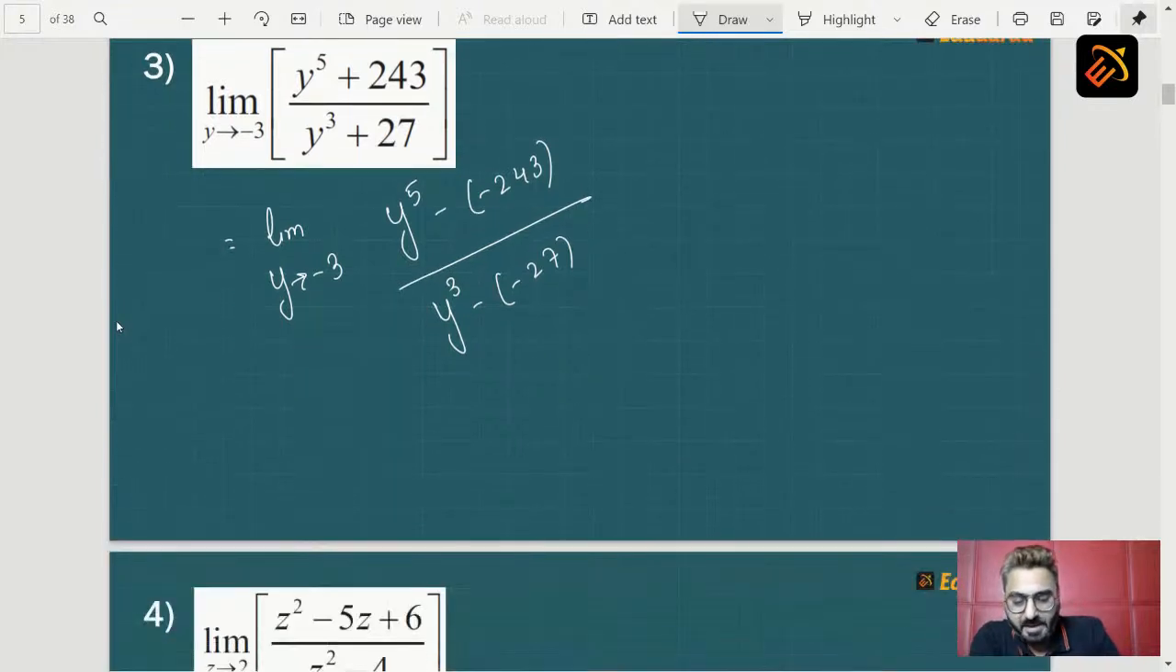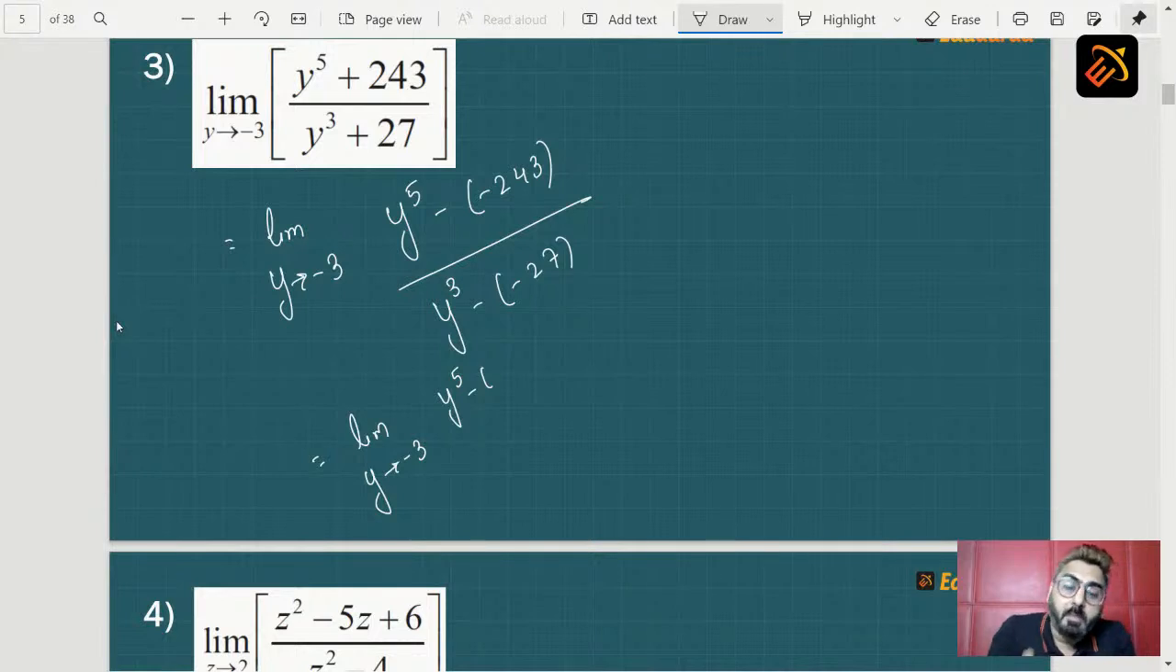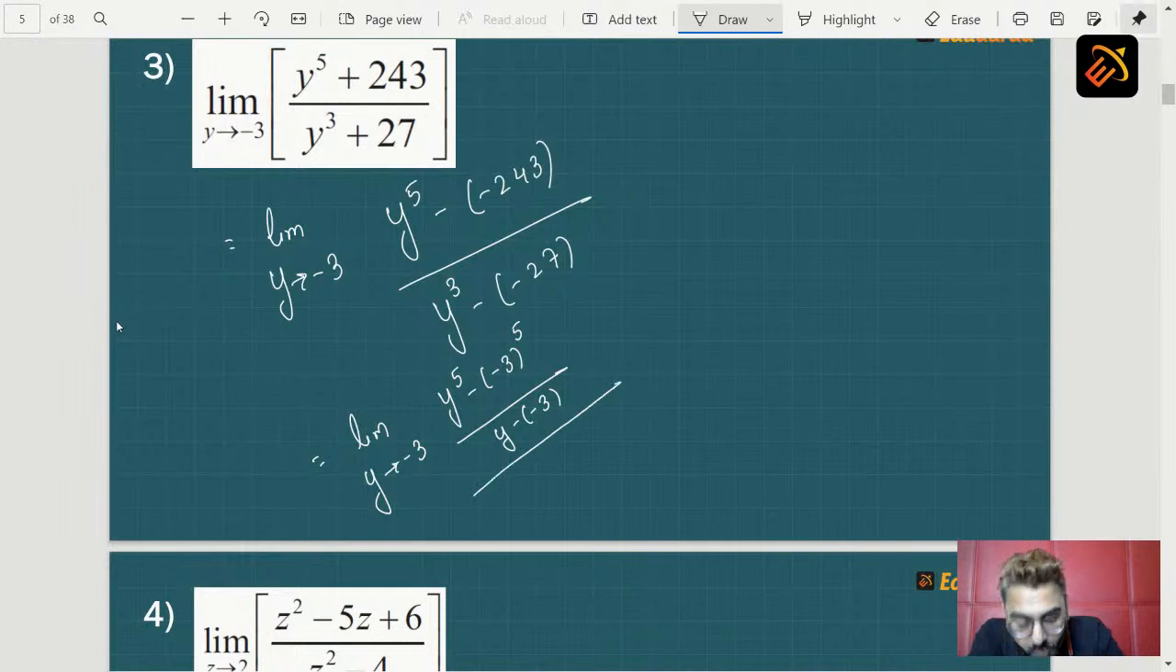So in the next step we will write it as limit y tending to minus 3, y raised to 5 minus of, can we write this minus 243 as minus 3 raised to 5, upon y minus of minus 3, whole upon y cube minus, now minus of 27, can we write it as minus 3 whole cube, whole upon y minus of minus 3.